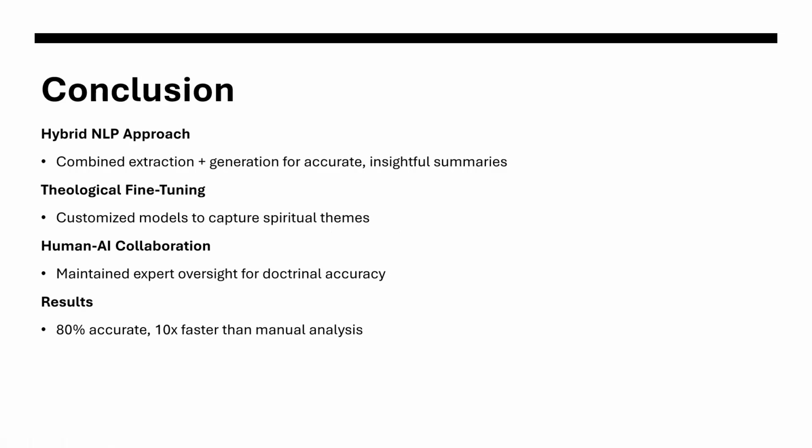So in conclusion, I was able to use a hybrid NLP approach to get those text summarizations and combine extraction as well as generation for accurate and insightful summaries. I was able to use theological fine-tuning to customize models to capture spiritual themes and not just surface level ideals, as well as using human AI collaboration to maintain expert oversight for the doctrinal accuracy and to make sure that none of the ideas and themes that we're getting across got diluted or over exaggerated in the AI.